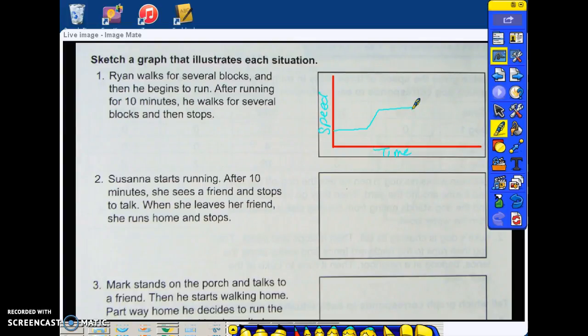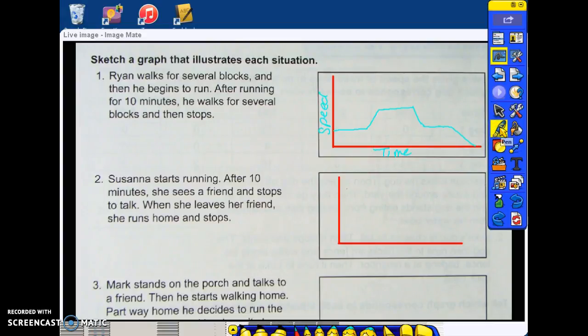He walks, after running for 10 minutes, he walks for several blocks. So when you run, you don't just automatically start walking. You have to slow down. So he slows back down to where he was walking for several blocks, and then he stops. That should be what it looks like for number 1.